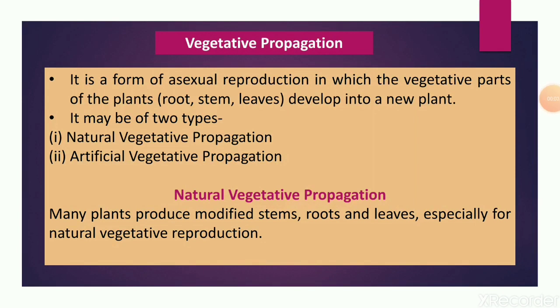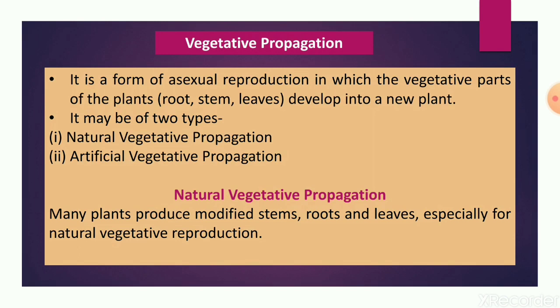Now, students, our next topic is vegetative propagation. It is also a type of asexual reproduction. But all the previous methods that we have studied, that is binary fission, budding, fragmentation or spore formation, take place in lower plants.